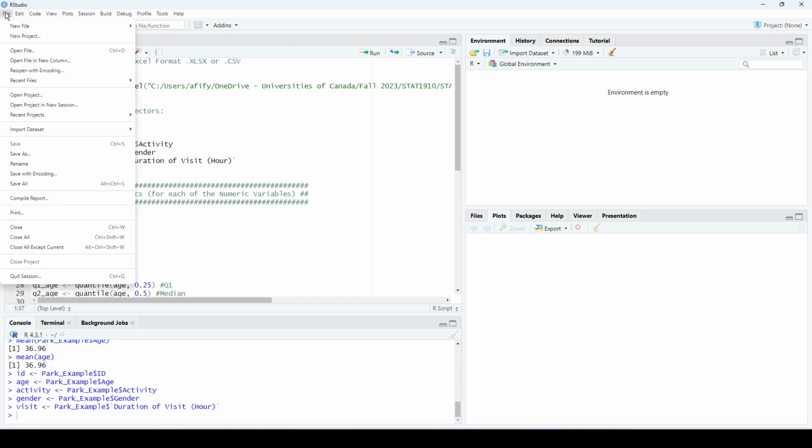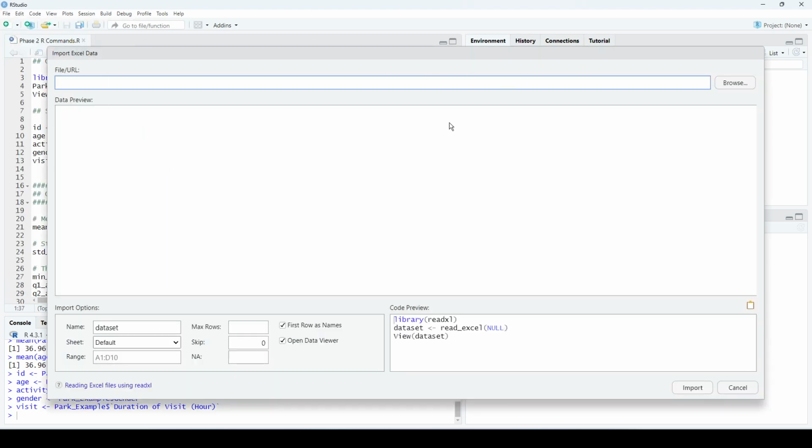So you will click on file here, top, then import dataset. Then you will have several options here. These are the two options we want. From text read R, this will open CSV files, if your file is saved as CSV. And from Excel, this will open your .xlsx file, or Excel format files. So my file is saved as Excel format, so I will just go through here.